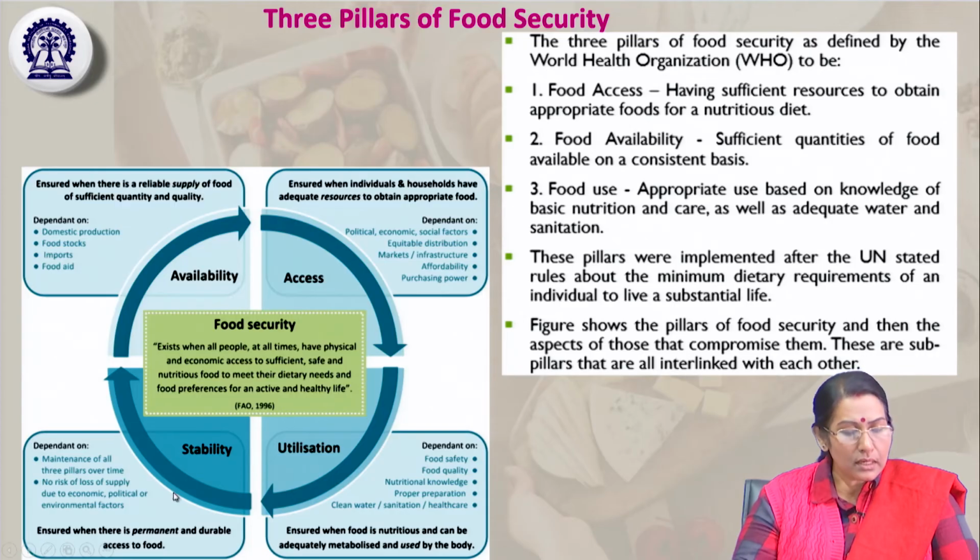Then comes stability, to ensure permanent, durable access to food. That means it has been preserved safely and wisely, so it can be procured and used for the long term, for the rest of the year. So this is the whole cycle of the food security mechanism, and these are the three pillars: production, distribution and consumption. Here, food access during consumption, food availability, food utilization, and thereafter how to save the food grains, that is the stability.